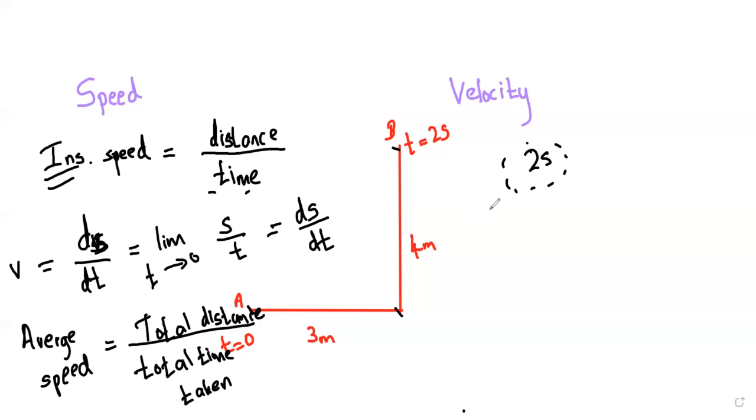So now we have figured it out. Why is finding the average speed better for this calculation? When you are considering the instantaneous speed, we calculate the distance covered for a time interval which is very small.